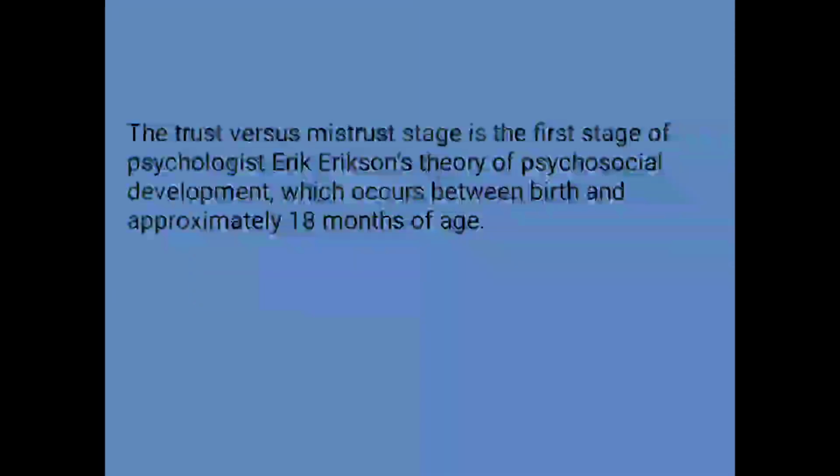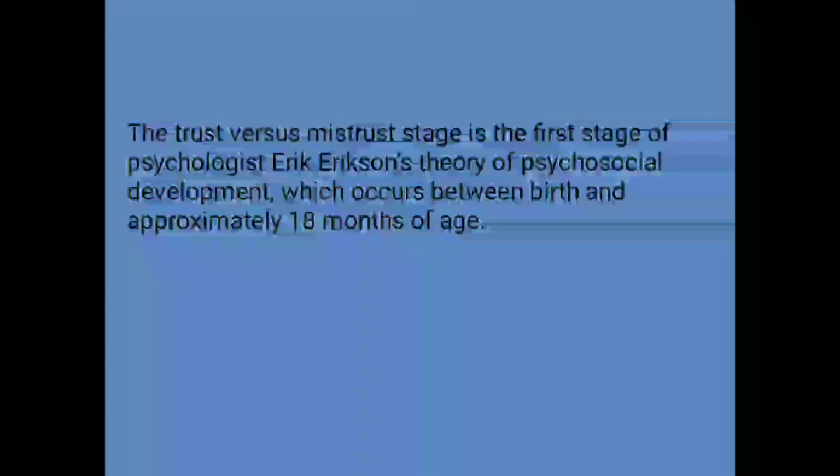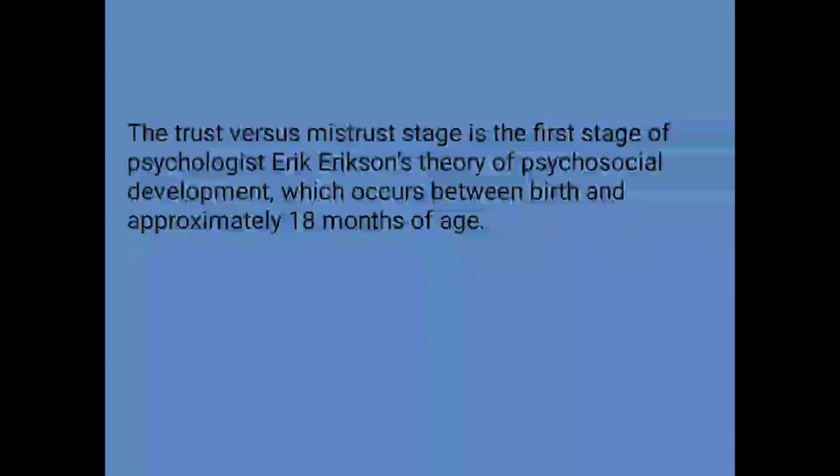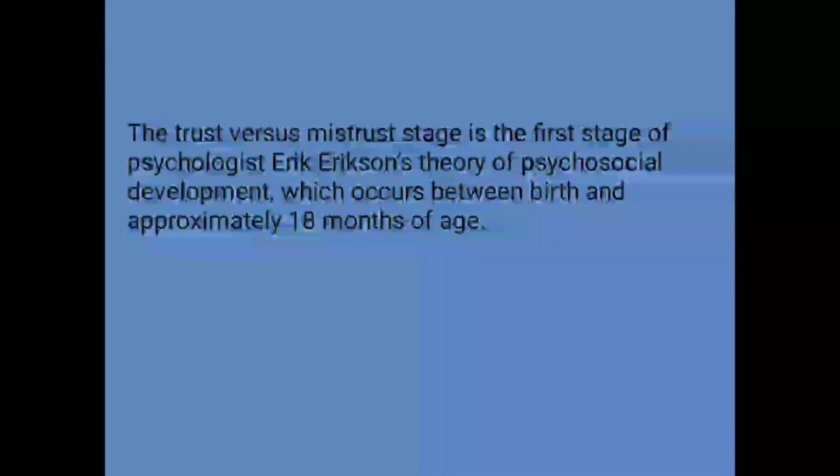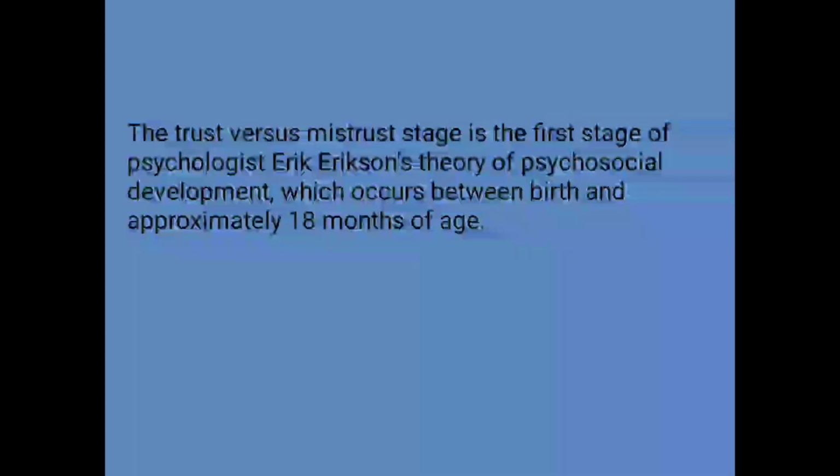Next question. Acquisition of a child's sense of trust begins from birth to 2 years of age, at 2 years of age, at 3 years of age, at 4 years of age. The correct option is option A, birth to 2 years of age. The trust versus mistrust stage is the first stage of psychologist Erik Erikson's theory of psychosocial development, which occurs between birth and approximately 18 months of age. Erik Erikson's theory of psychosocial development is given in detail in Shobha Tandon. You may please go through the various stages. For this question, the answer is option A.